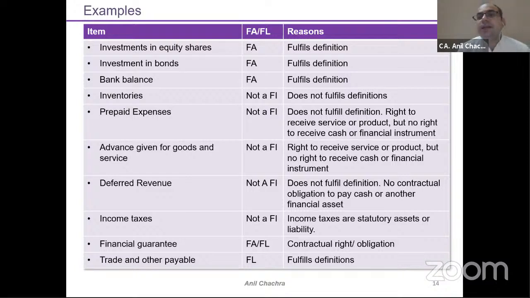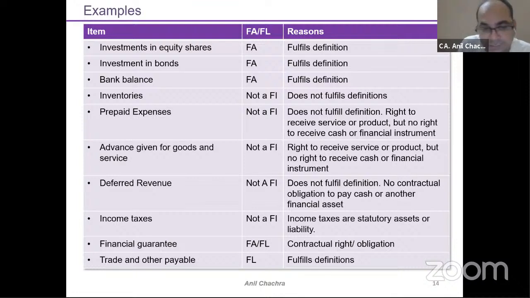See, first of all, sales tax incentive is part of the statutory nature. There are two points we can discuss. It's a debatable issue. Income tax is always part of statutory. Whatever taxes or items are of a statutory nature get excluded from the financial instruments part. But in the case of a sales tax exemption or incentive, you might get some sort of incentive in terms of cash or money back from the government.